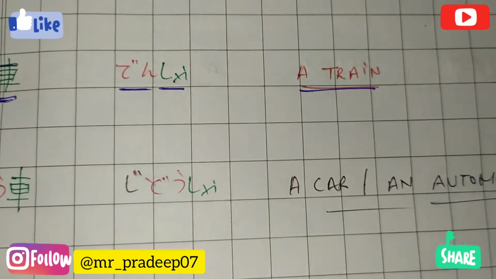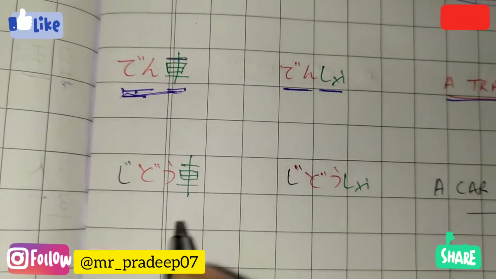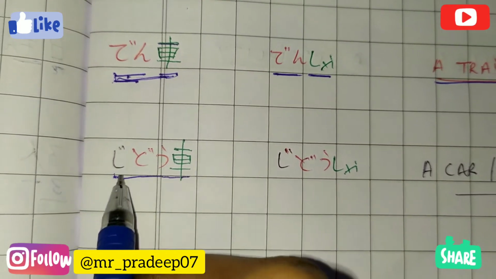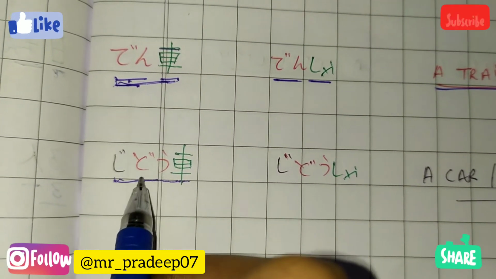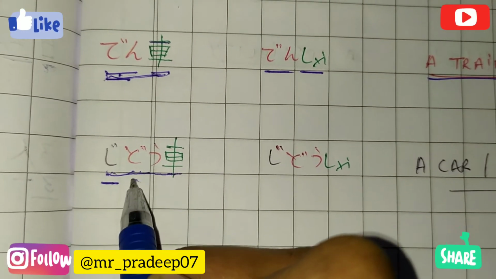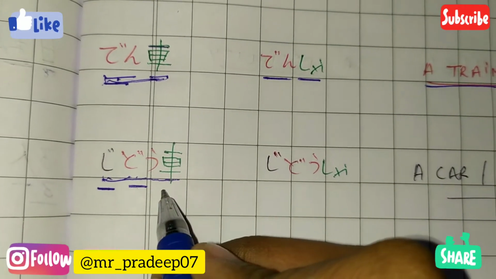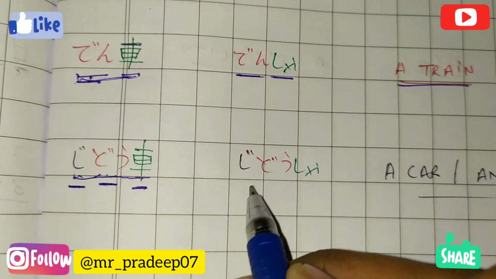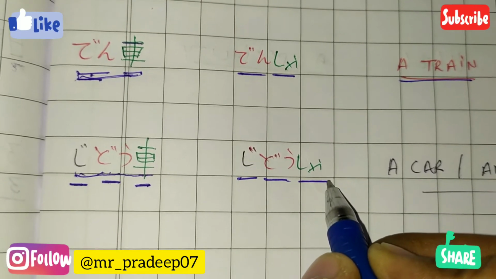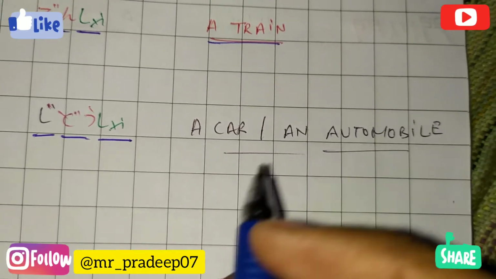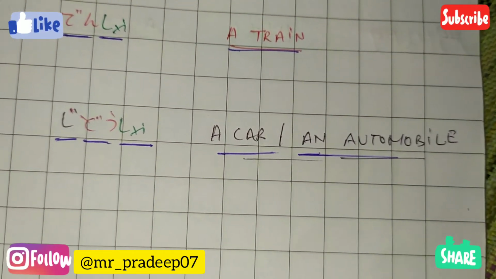And the final is the kanji. Here I have written it with 3 colors. It means there are 3 different kanji. First one is ji, second one is do, and third is the kanji of kuruma. So it would be called jidosha. Jidosha means a car, an automobile. So this is the kanji of kuruma.